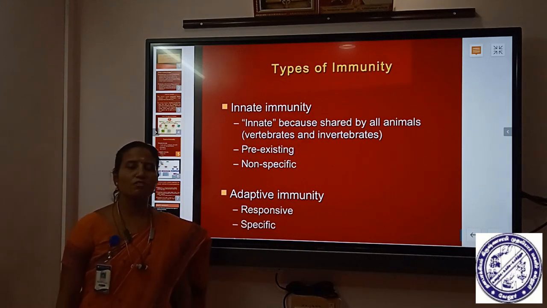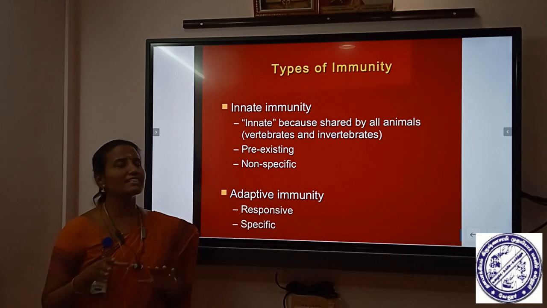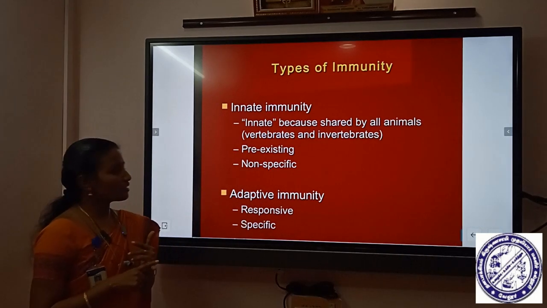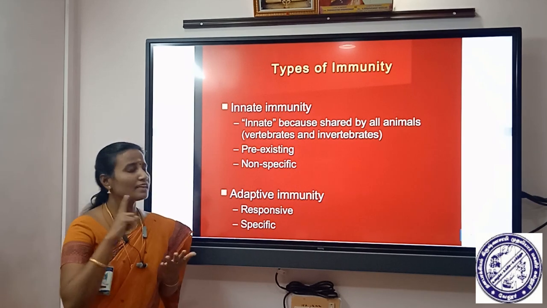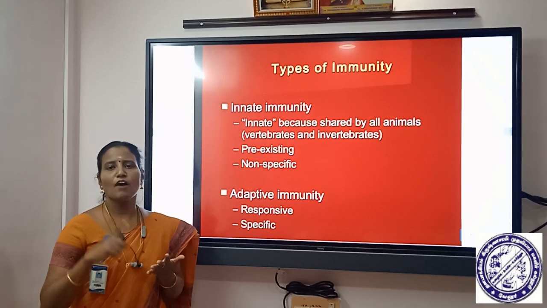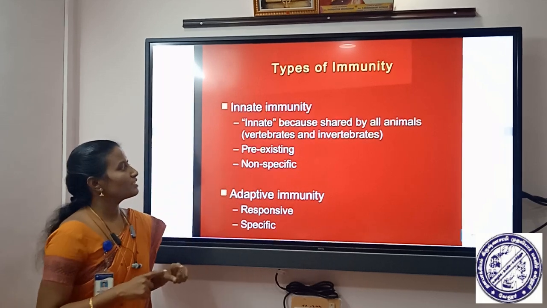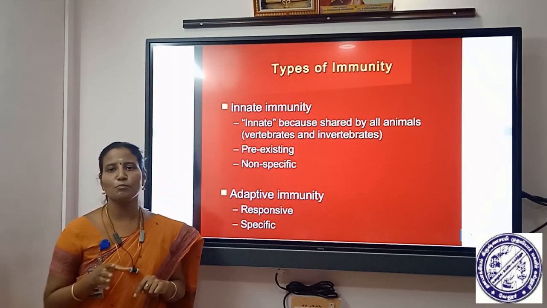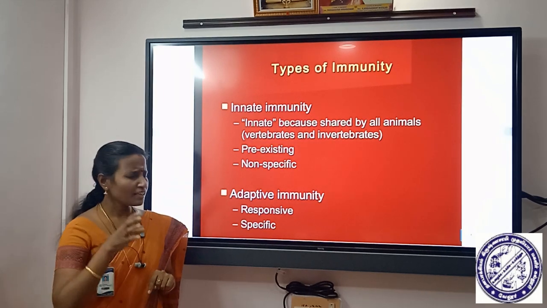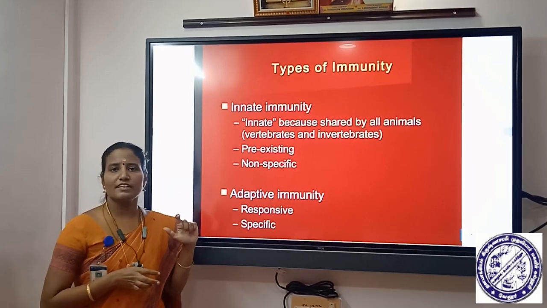Then coming to the types of immunity. Immunity can be broadly classified into two major types: one is innate immunity and another one is adaptive immunity. So what is innate immunity? It is a non-specific immunity. Our body's pre-existing arrangements produce the innate immunity. Then what is adaptive immunity? It is a very specific immunity. The immunity produced in adaptive immunity is very specific in nature.